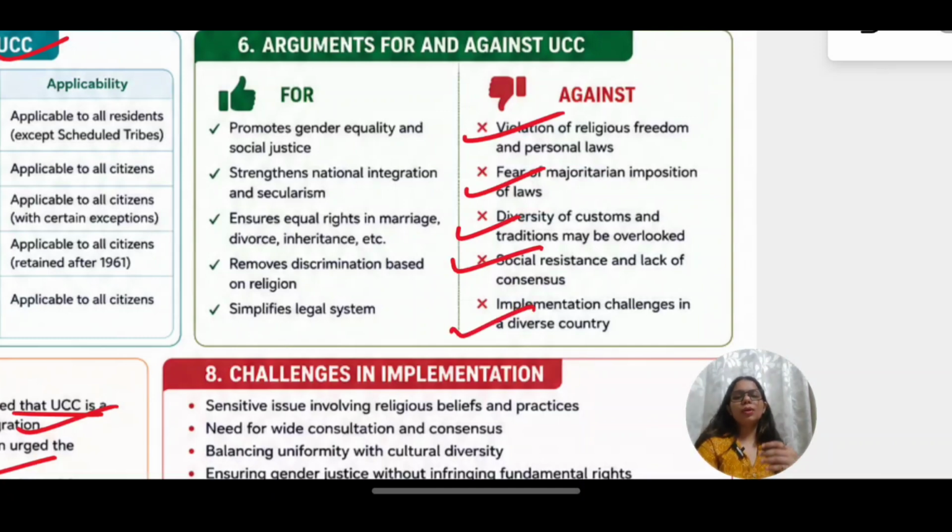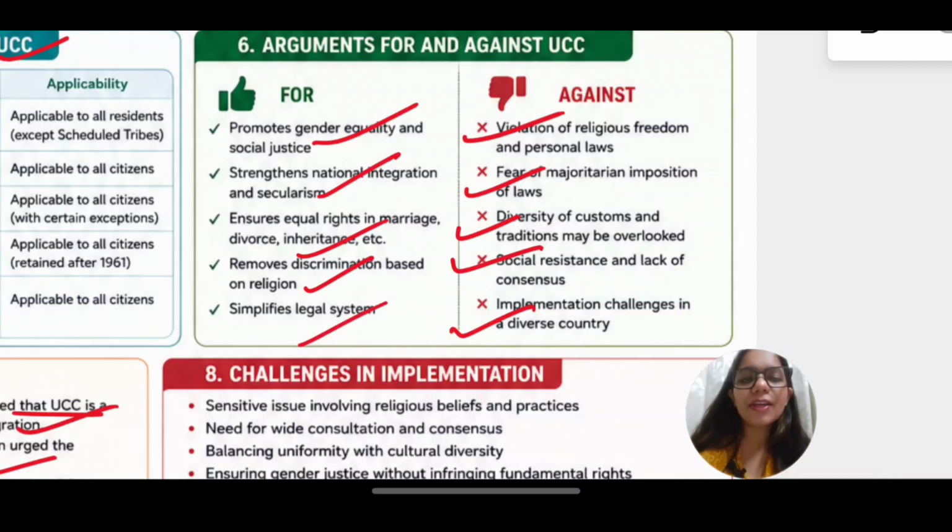But to answer these arguments against UCC, there are statements in favor of it. They state that it promotes gender equality and social justice, it will help in national integration, and it is the true form of secularism. Then it ensures equal rights and removes any discrimination based on religion.